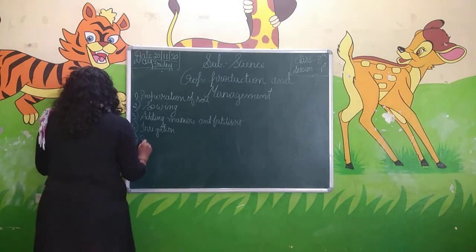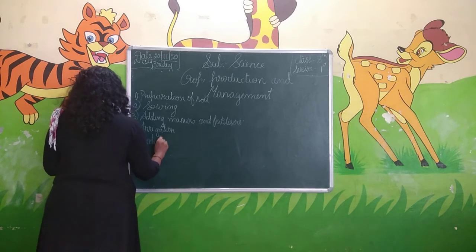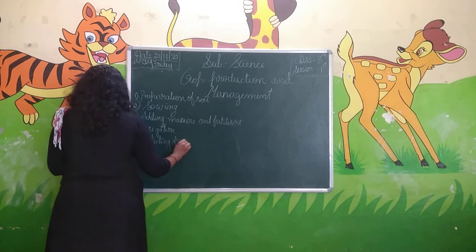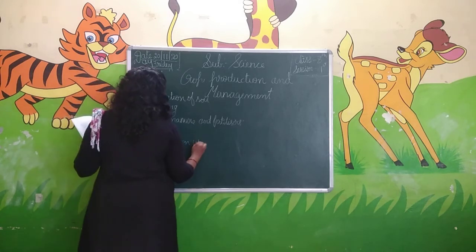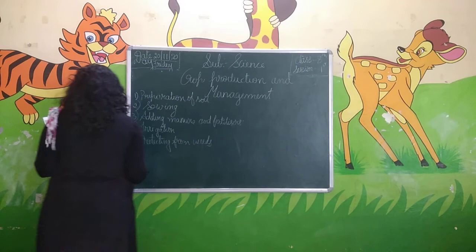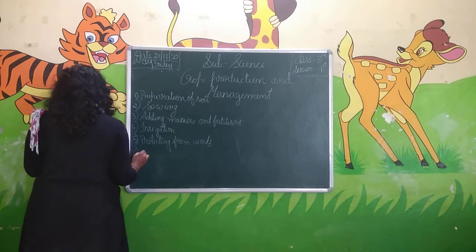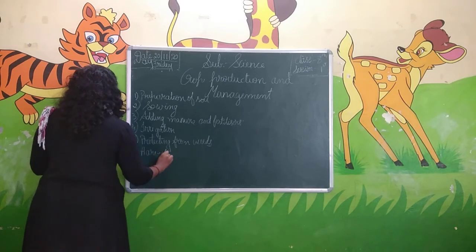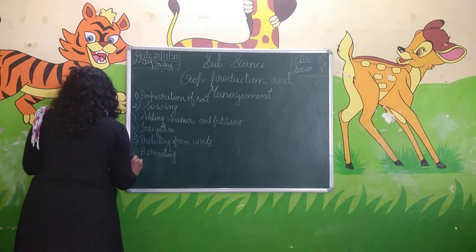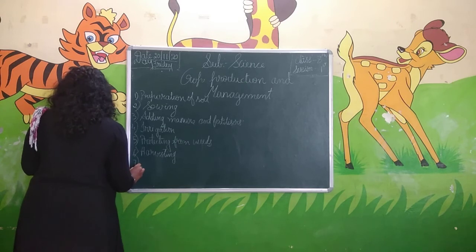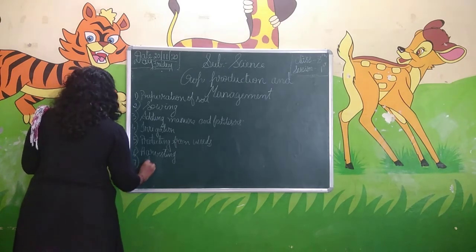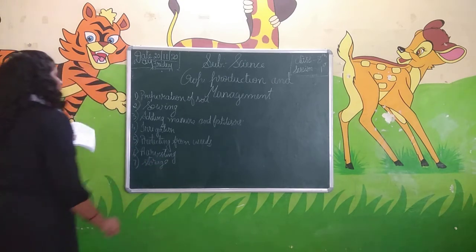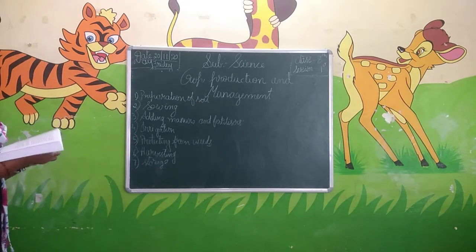Fifth is protecting from weeds. Sixth is harvesting, and seventh is storage. These are the seven agricultural practices to be done by the farmers.